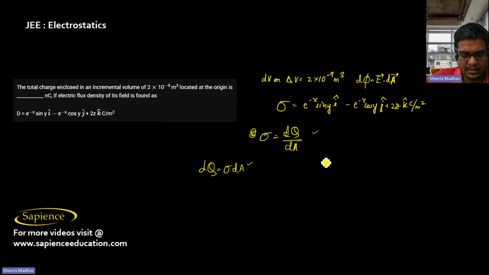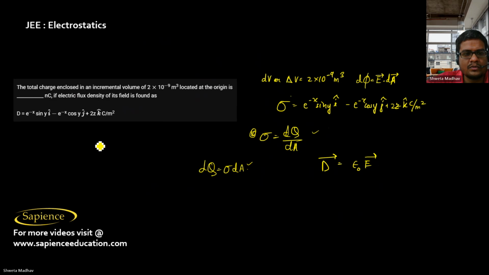Now electric flux density D is epsilon naught times E. Now the net charge that is enclosed here, volume.